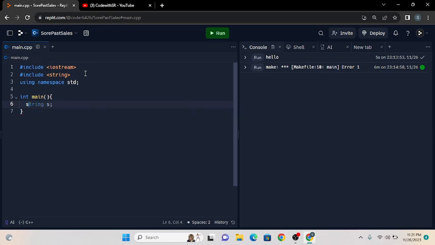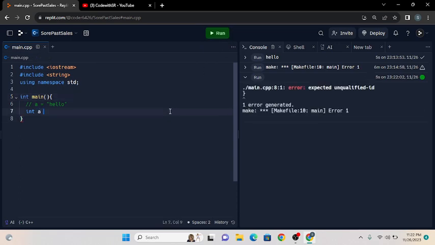If you had seen, if I write a is equal to hello, there is an error in a. I will tell you why. If I put it like this, if I write here int, we are going to write here int a, curly bracket, semicolon, and then we are going to write here